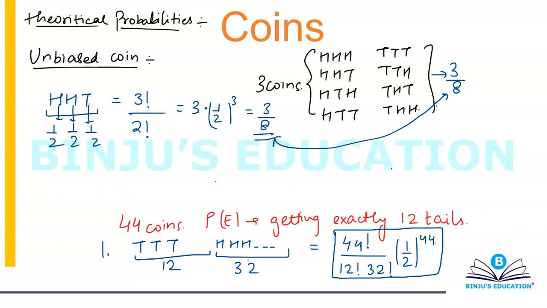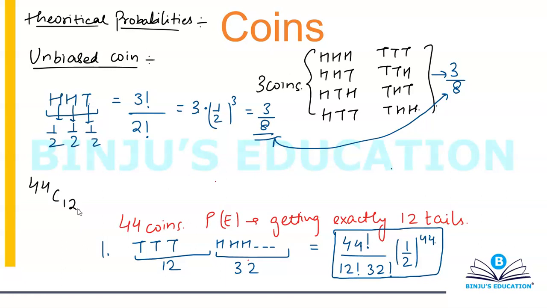So you can simply say that the total number of cases in which you can choose 12 things out of 44 things will become 44 C12. And think about this logically. If out of 44 things you're going to choose 12 of them to be tail, isn't it obvious that the remaining 32 will automatically become head?